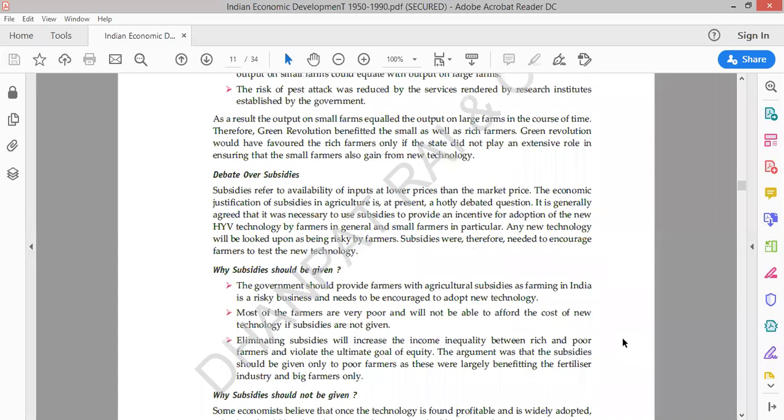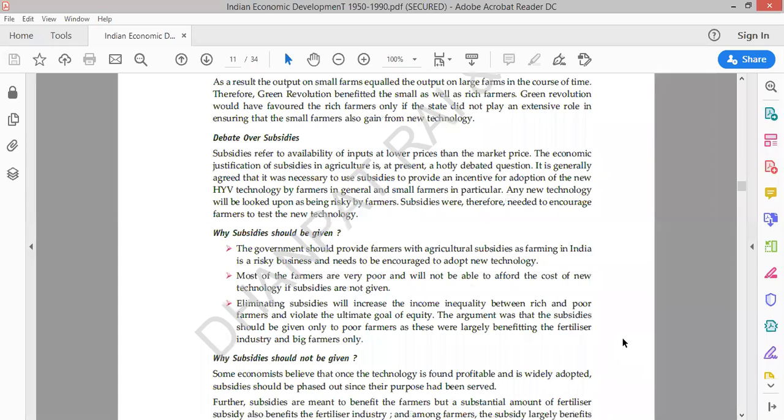Now coming to the other part, debate over subsidies. First of all, debate over subsidies means whether subsidies should be provided to farmers or not. We are going to see a debate on whether subsidies should be provided to farmers or not. This is actually the debate over subsidies. You know what happens? Debate here means, it was observed that